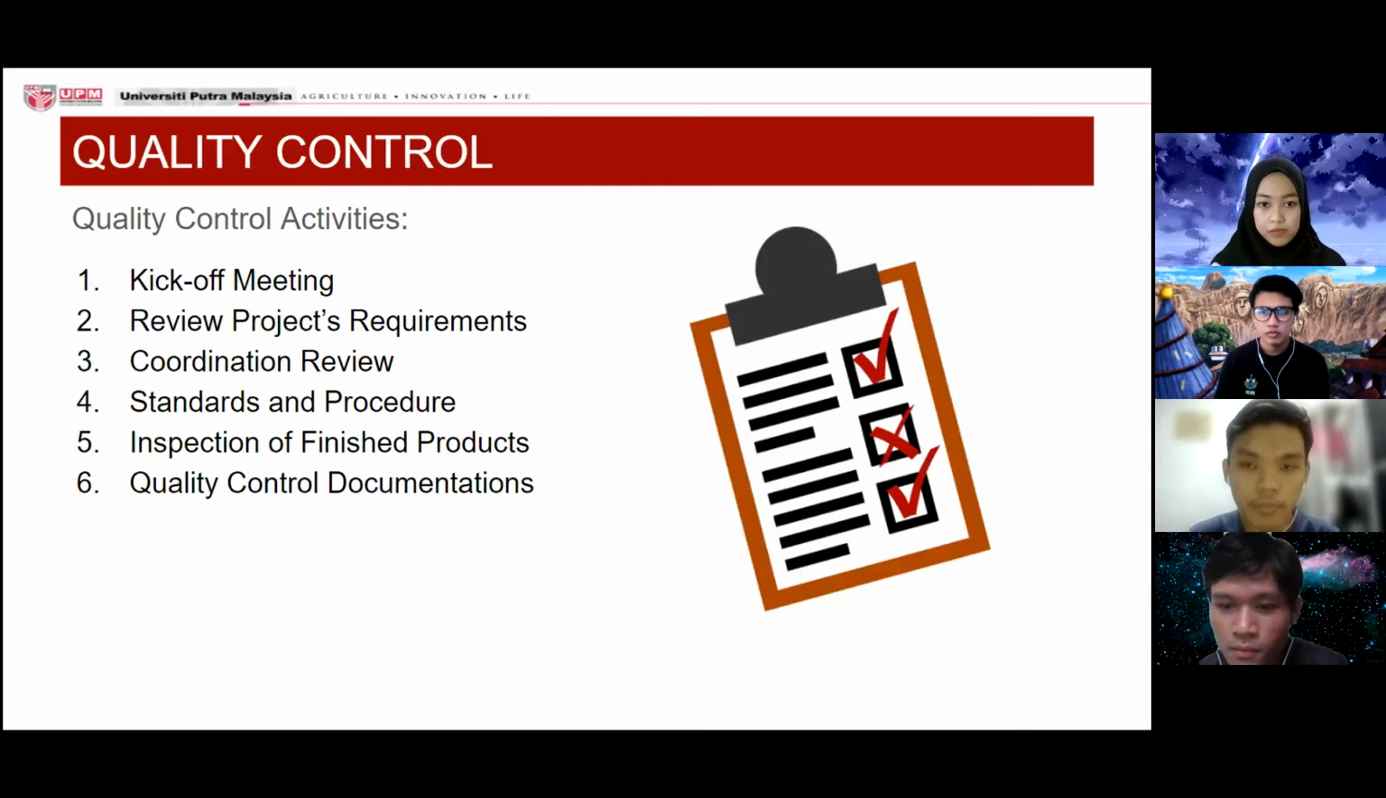These are the list of quality control activities. The activities start with a kick-off meeting and end with the quality control documentation. In the kick-off meeting, the project manager will organize a meeting with the consultant quality control team at the start of the project. The last step is quality control documentation.